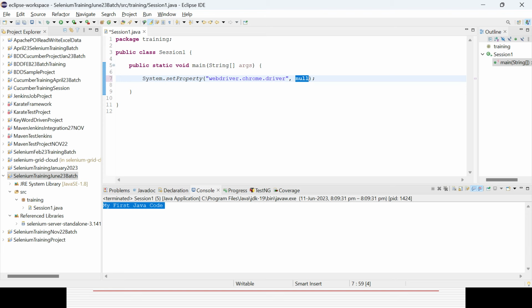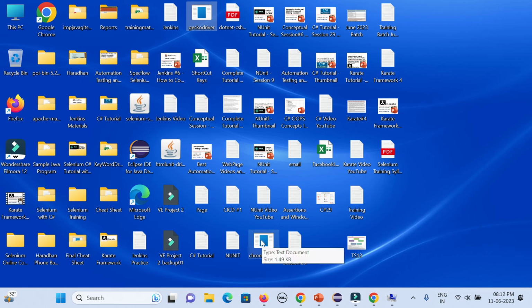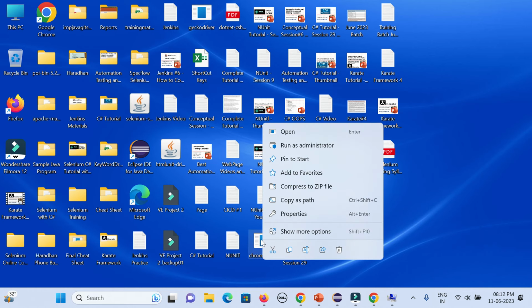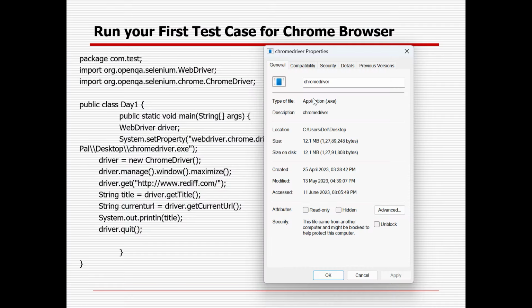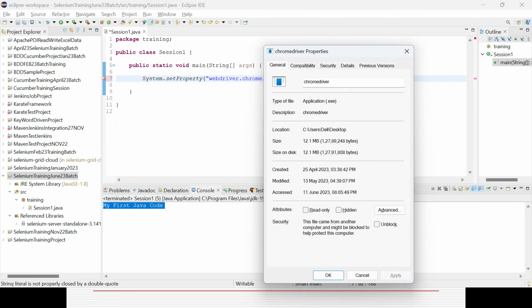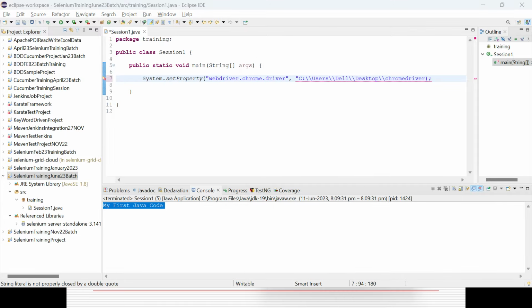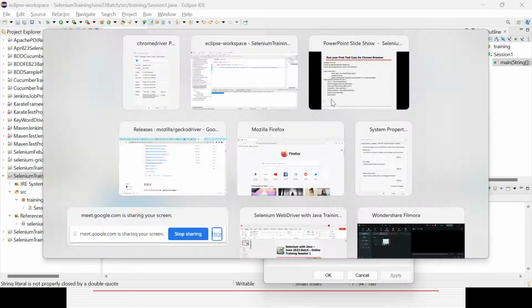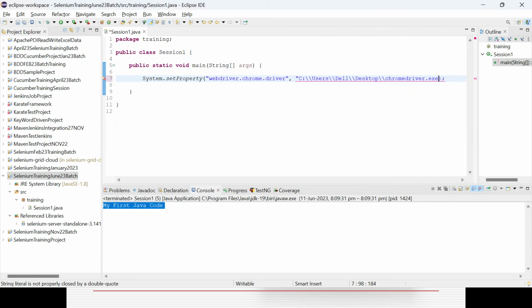So what will be the value? Your value will be the relevant driver path. You need to go to the path where the driver is placed. This is my Chrome driver. Right click, go to properties, and this is the path you can give, in double quotes. Automatically it will take double slashes because it will not understand a single slash. Then the path is the C drive, user, desktop, and then you give the file name, chromedriver, and the extension, which is .exe. That .exe also needs to be given. So that is the complete path of the Chrome driver.